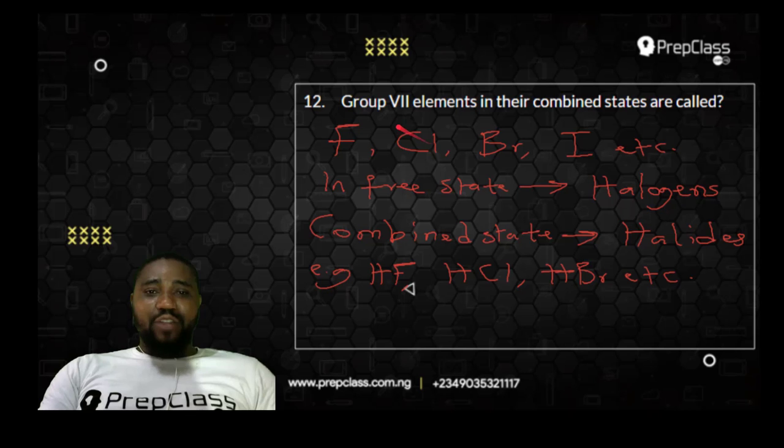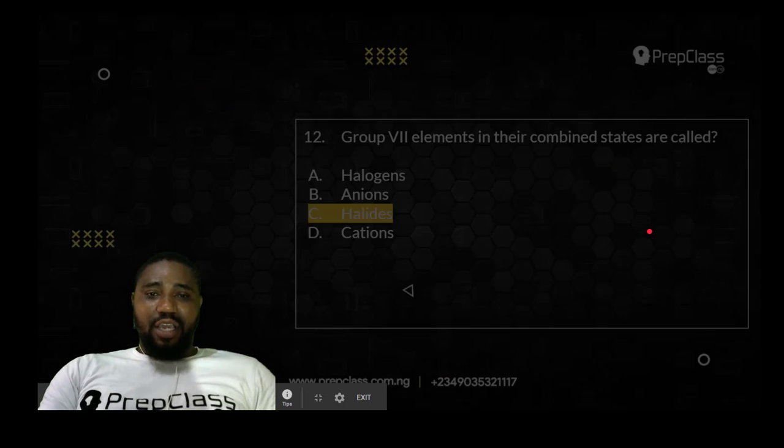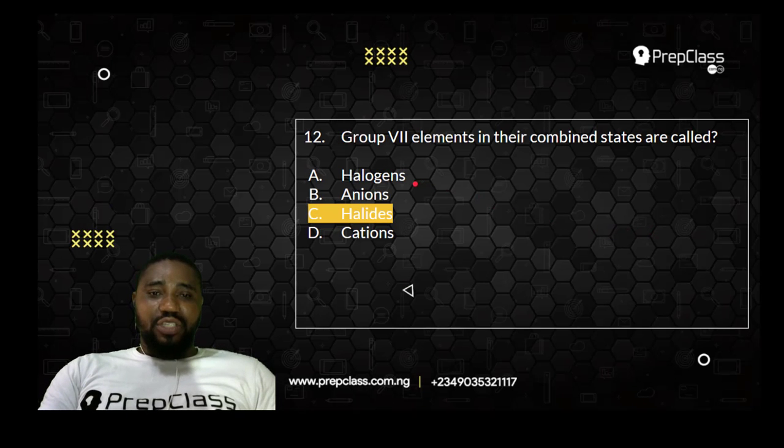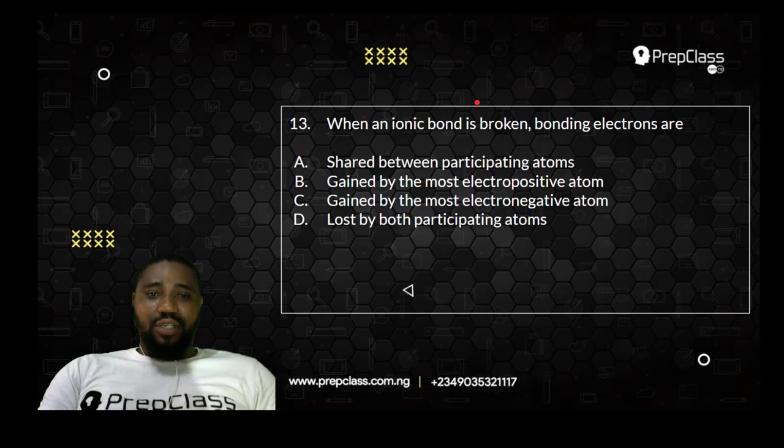Halides. So when they say that group 7 elements in their combined states are called, I think the best option there is halides. If you see there, you see halogens, anions, halides, cations. The best choice there is halides. I believe you understand why it is halides. Okay, let's look at the next question.